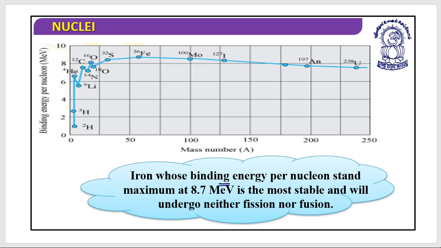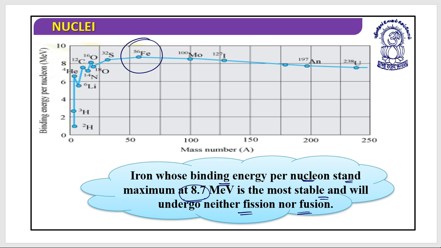Iron, whose binding energy per nucleon is maximum at about 8.7 MeV, is the most stable and will undergo neither fission nor fusion, because it is already stable. Other elements undergo fission or fusion to become stable, while iron is by default stable and is not required to go for fission or fusion.